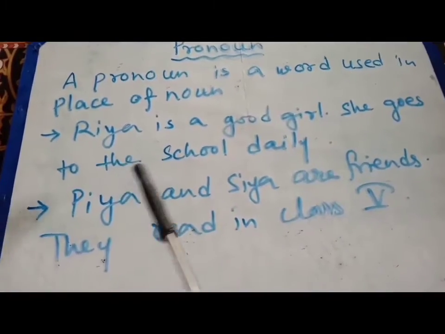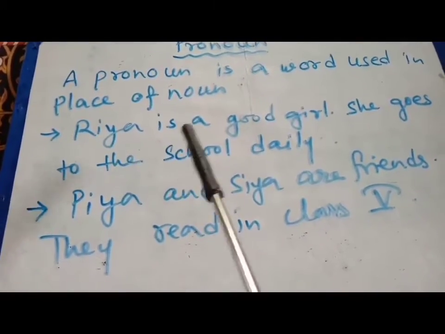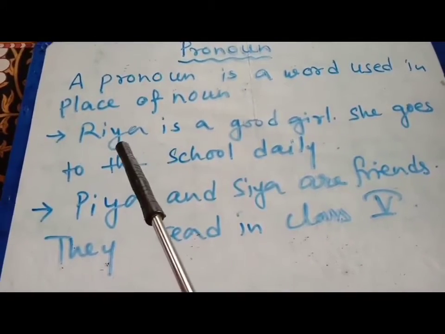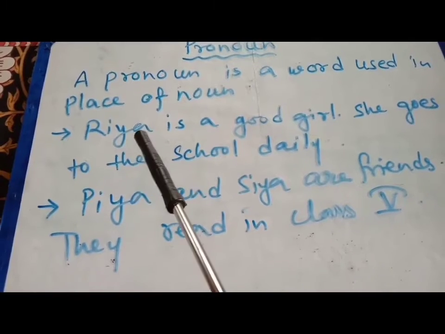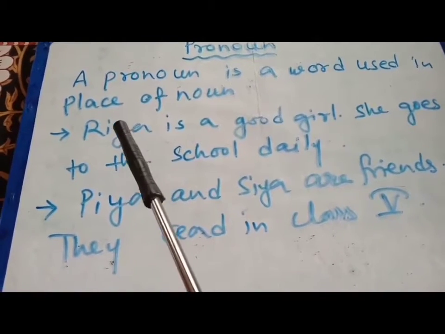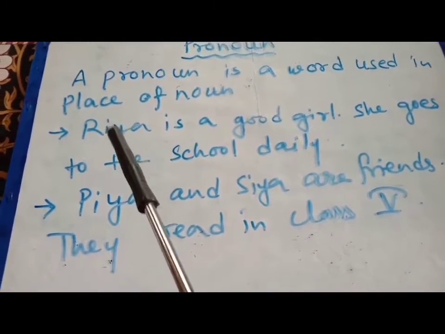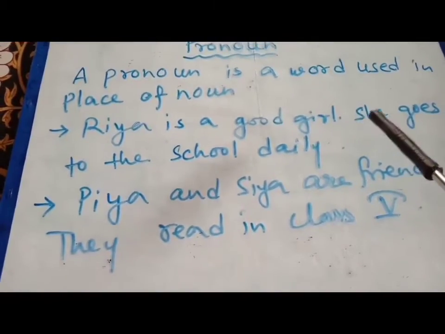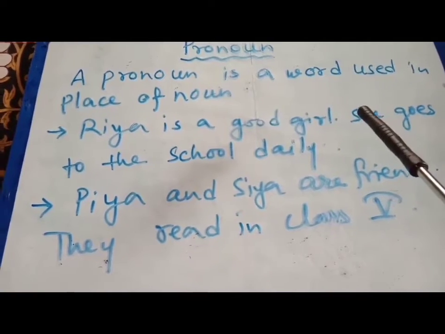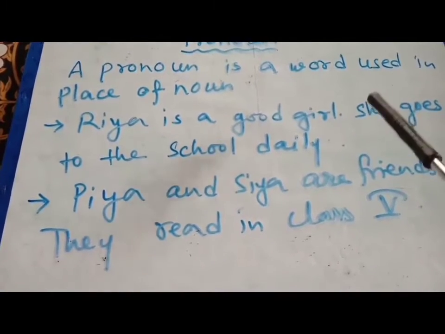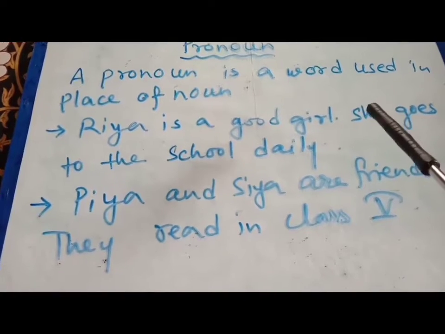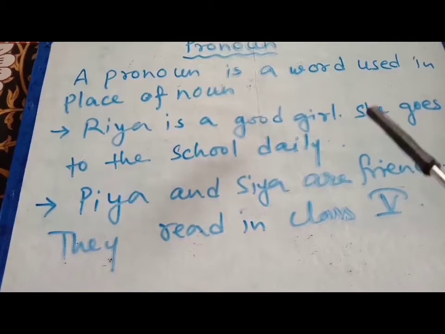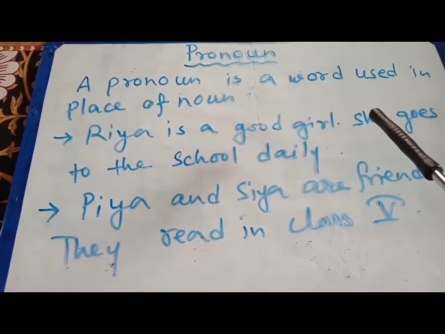Like here I have given the example also. You can see, Ria is a good girl. So where is the noun? You can see Ria, and girl is also a noun. You have easily understood Ria. So instead of Ria, I have written she. So this word she is called a pronoun, because instead of that noun I am writing she.